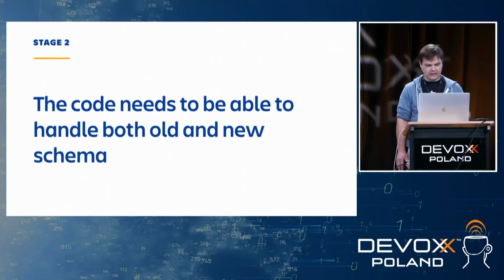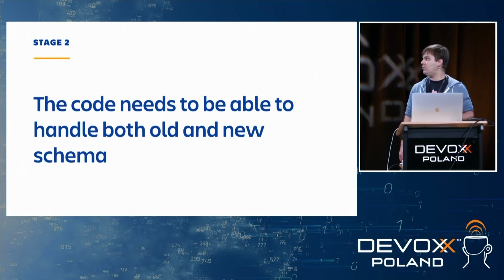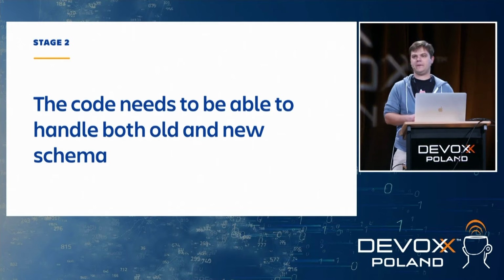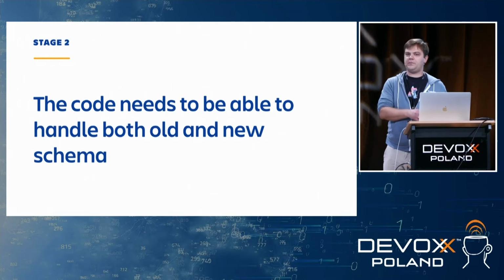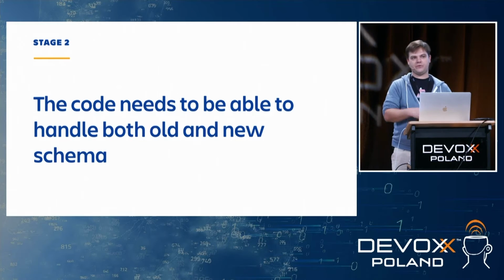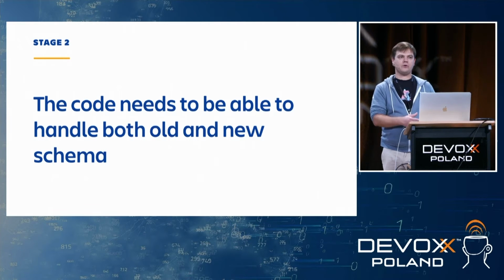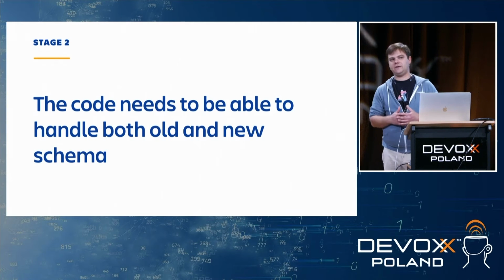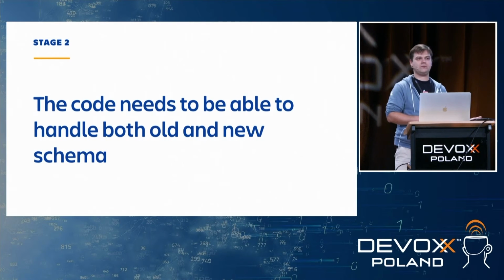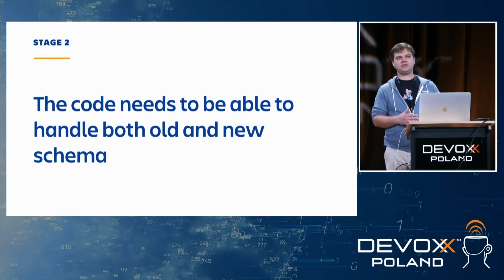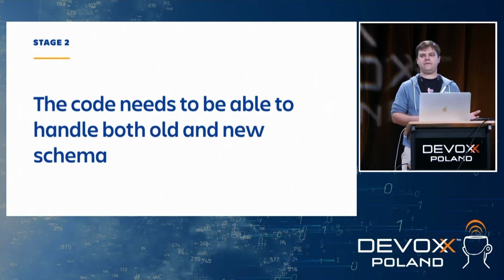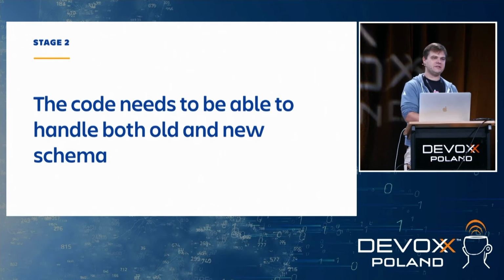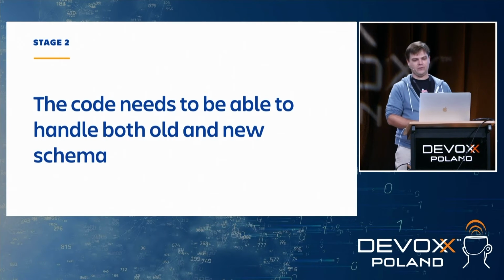So let's talk about stage 2, when we are deploying the code that needs to be able to handle both old and new schema. When you're developing on your local machine, you can perform the upgrade locally, and then you can develop against this new version, but you still need to think about tenants that are not yet upgraded. So you need to have some branching logic, right? If we are on a new version of the schema, then execute the new code. If we're on the old version of the schema, just do as you did before.